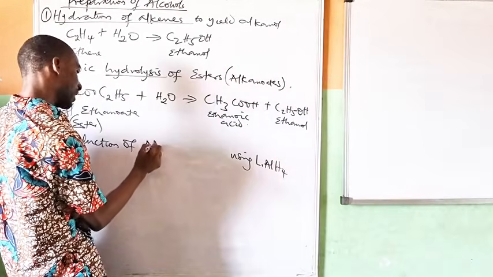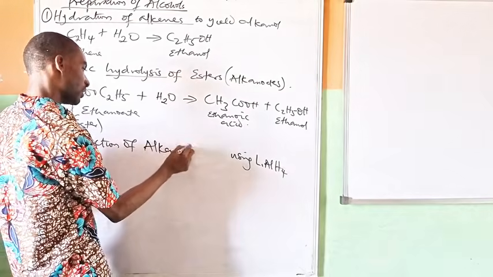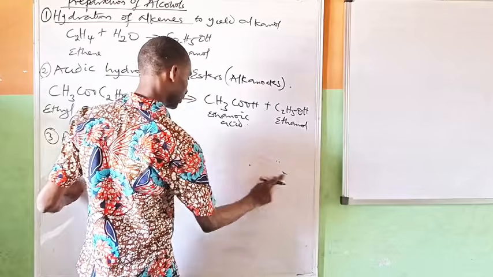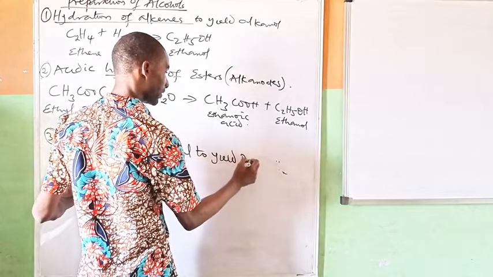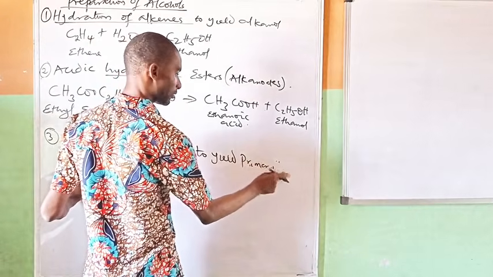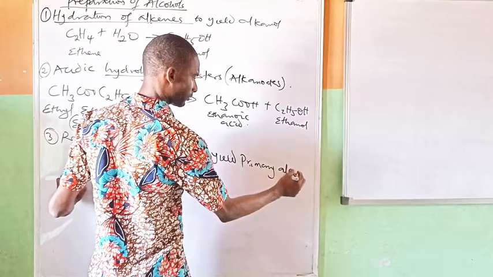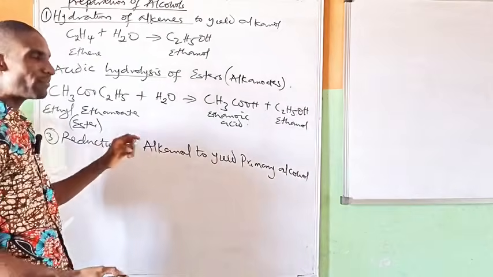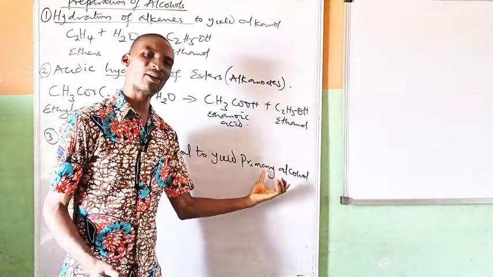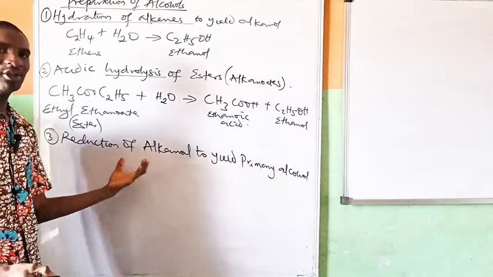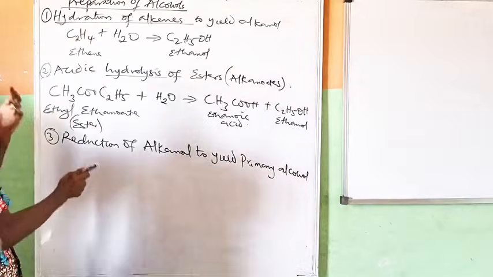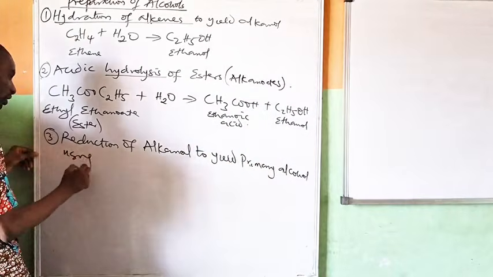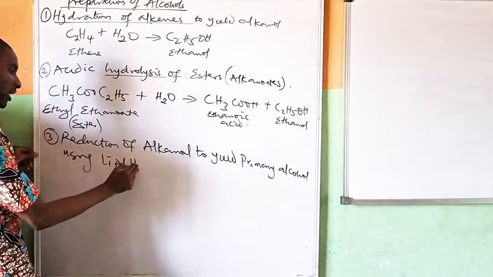Reduction of alkanal to yield primary alkanol. I hope you are not confused. You remember it's the oxidation of primary alcohol that gives alkanal. So now, reduction of alkanal to yield primary alcohol, using lithium aluminum hydride.